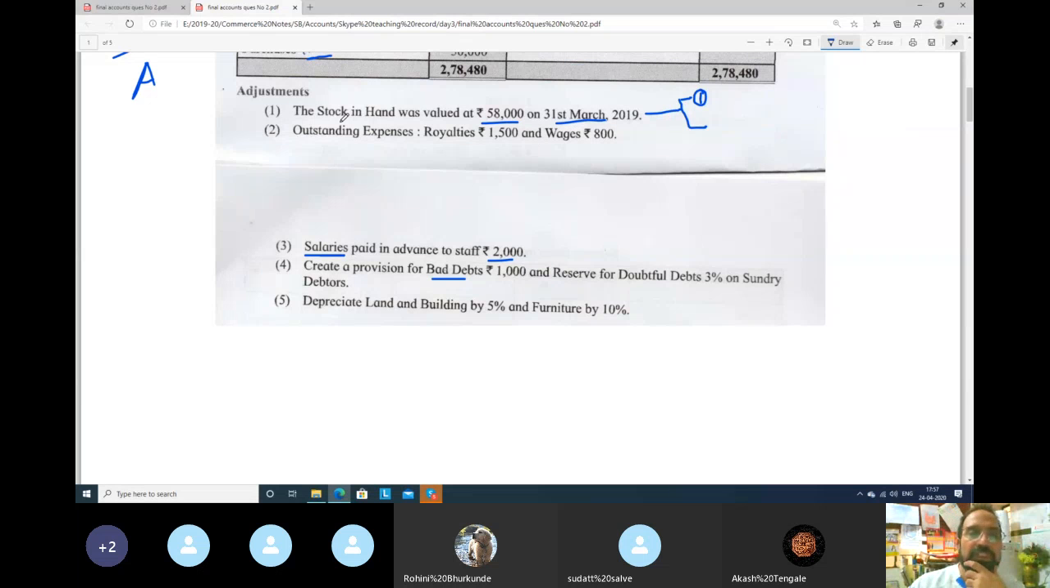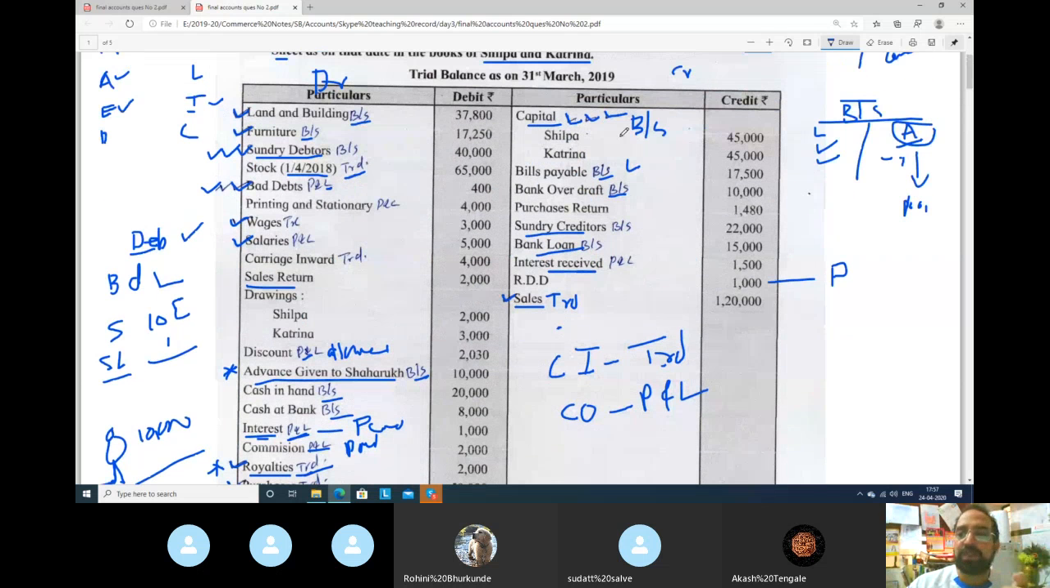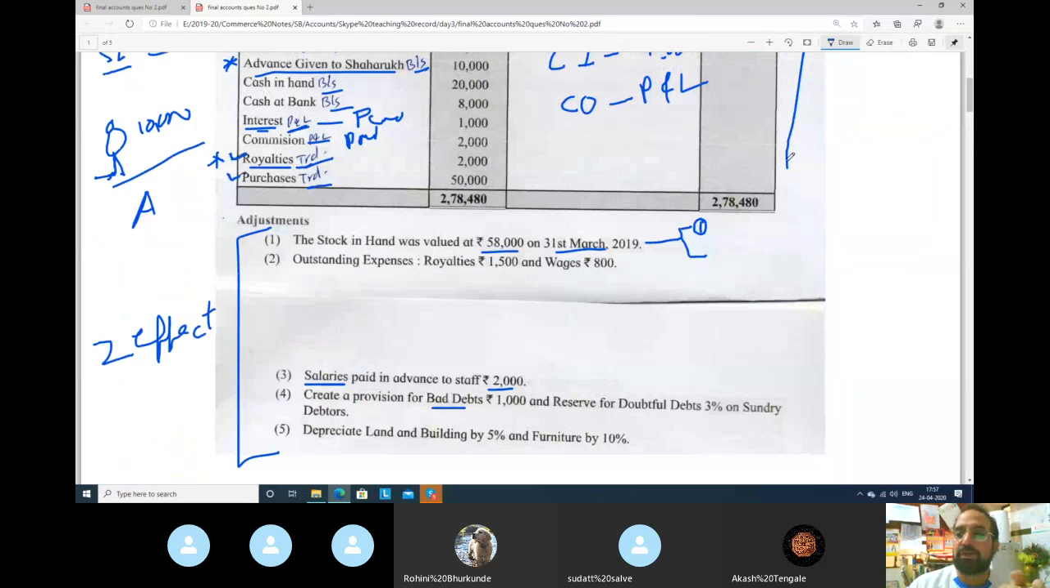See beta, first adjustment is, and always remember, all adjustments will have two effects, and whatever is given in your trial balance will have only one effect. Remember that. One effect means it will go either to trading account or profit and loss account or balance sheet. Two effects means it will go to two places. Just now I will show you that.